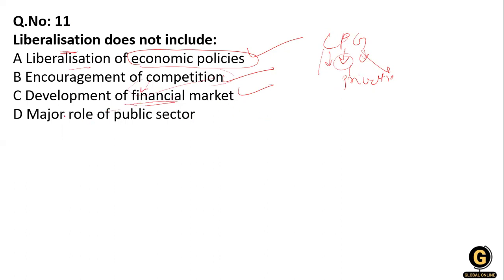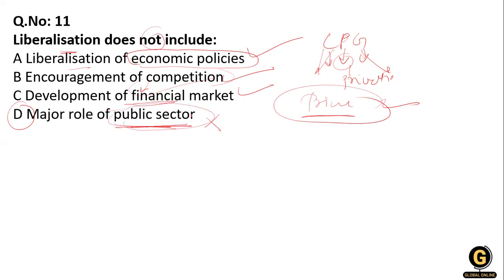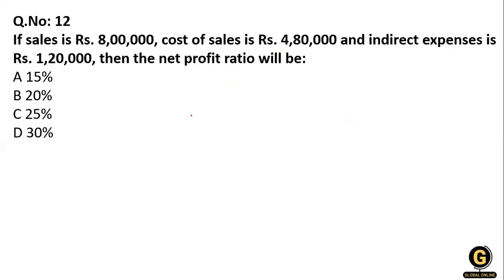But the major role of public sector, no. Due to liberalization, what happened? Privatization comes into force, so there is a lesser role of the public sector. So liberalization does not include the public sector as a major role. It includes it, but not in a major role. Clear?